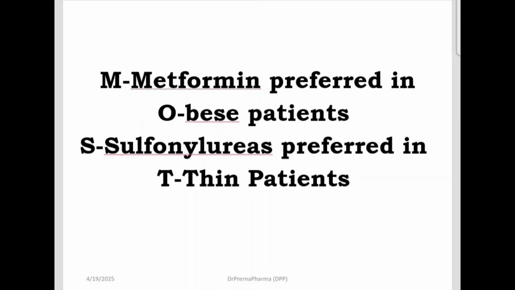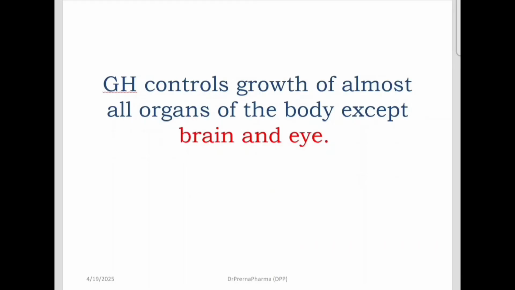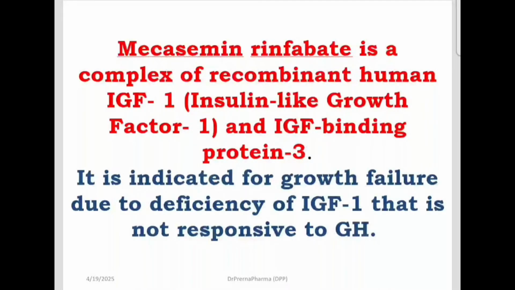Metformin, this is a mnemonic. Metformin is preferred in obese patients, sulfonylureas are preferred in thin patients. Now growth hormone controls growth of almost every organ of the body except for the brain and eye. So brain and eye do not depend on growth hormone. Mecasermin is a complex of recombinant human IGF-1 and IGFBP-3 and is indicated for growth failure in cases which are not responsive to GH, that is growth hormone. So if there is growth failure and growth hormone is not having an effect, mecasermin is a new drug which is used. It is a complex of IGF-1 and IGFBP-3.